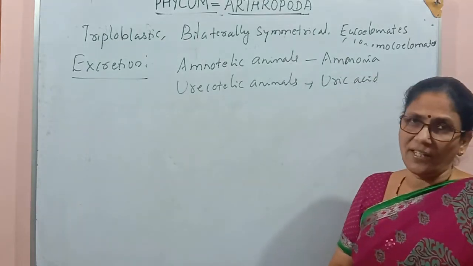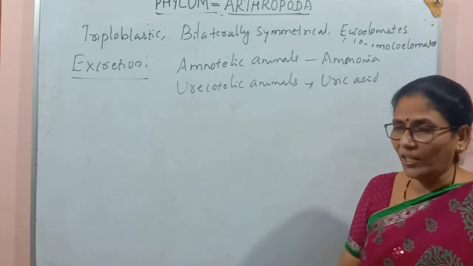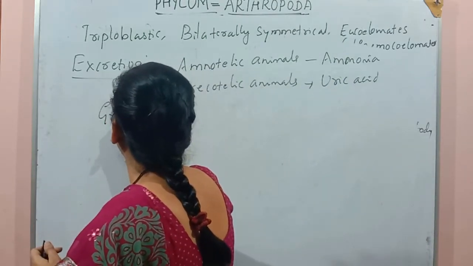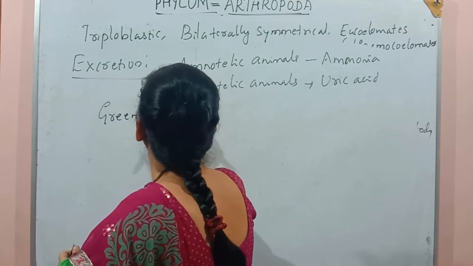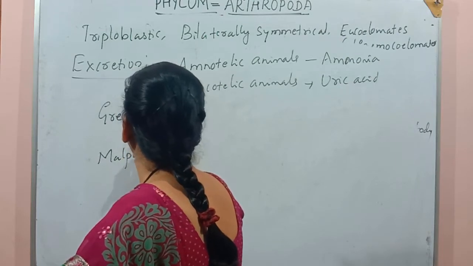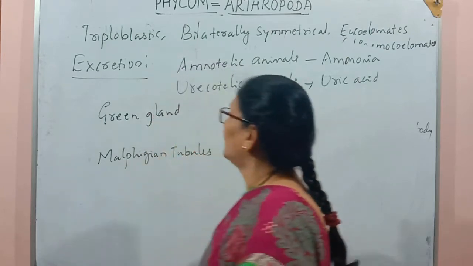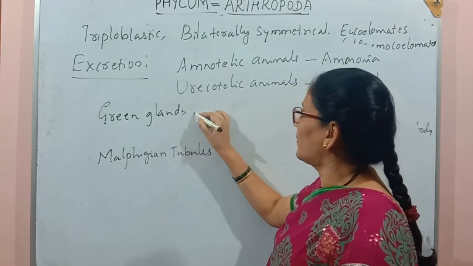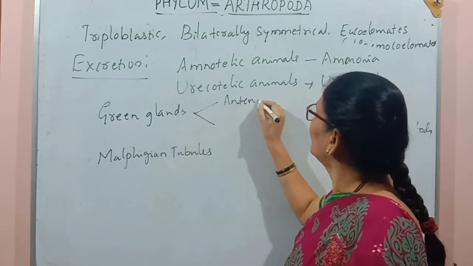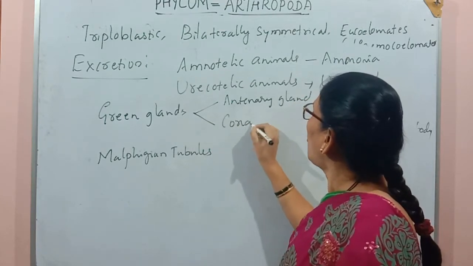Now, the excretory organs. Here also we see different types of excretory organs. The excretory organs may be green glands or Malpighian tubules. Green glands may be of two types: antennary glands or coxal glands.